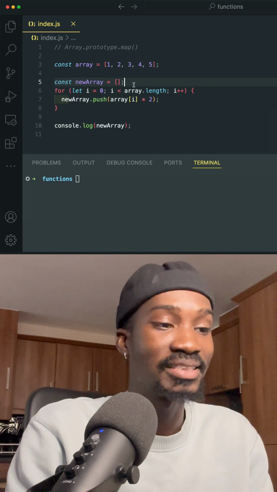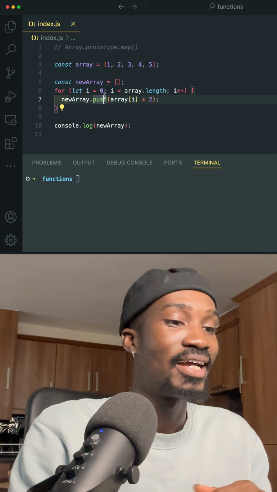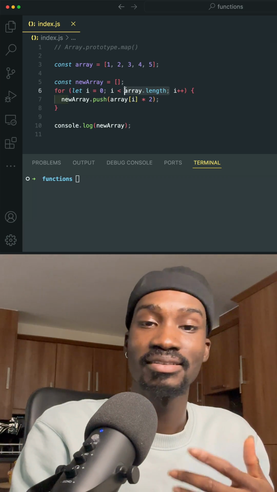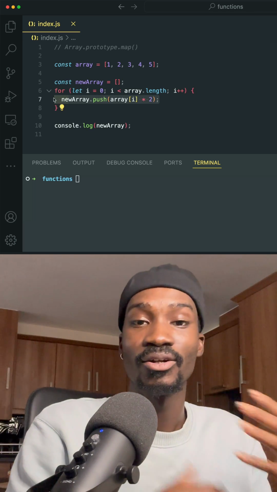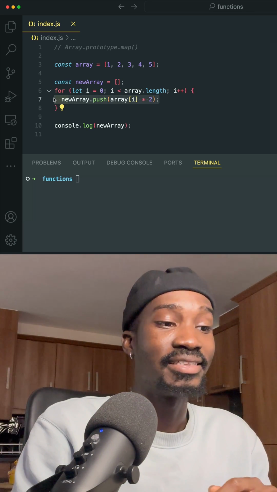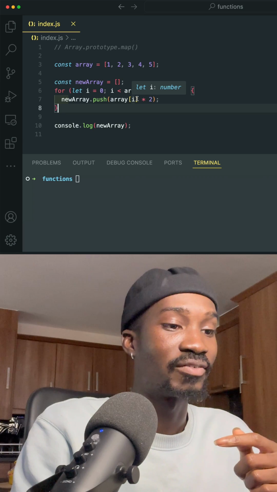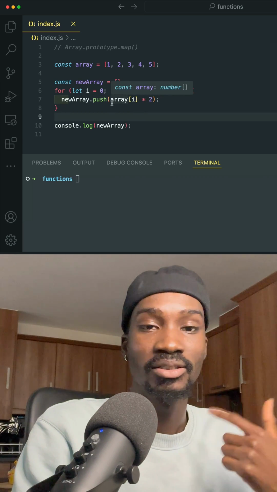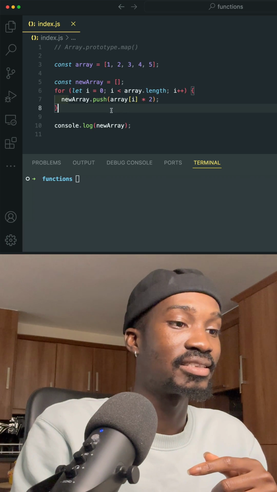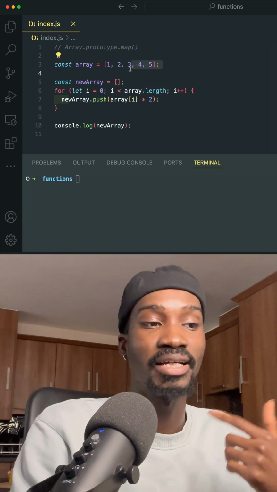We create a new constant, we loop through each item, and then if item.length is not less than the current last number, we do item plus plus, and then we do whatever logic we want inside of it. In this case, we are just taking each item and multiplying it by 2. So for each item it is going to return item multiplied by 2, and in this case it's going to return 2, 4, 6, 8 and 10.